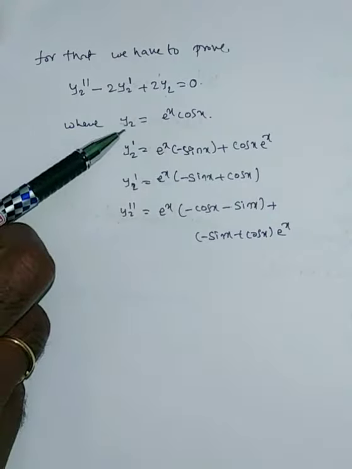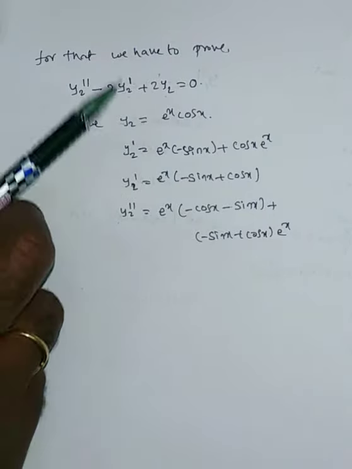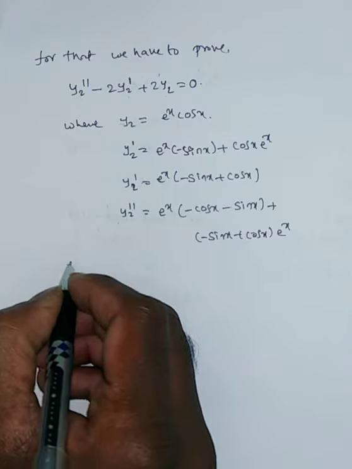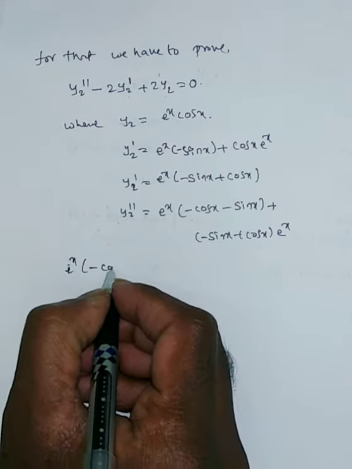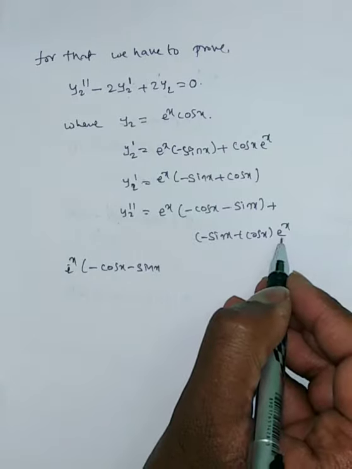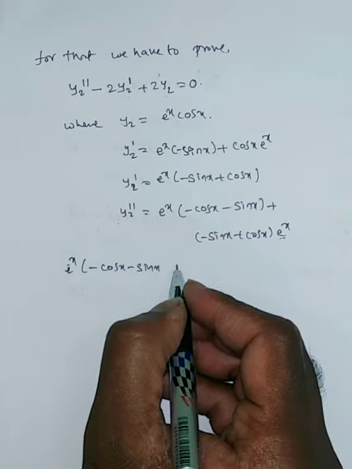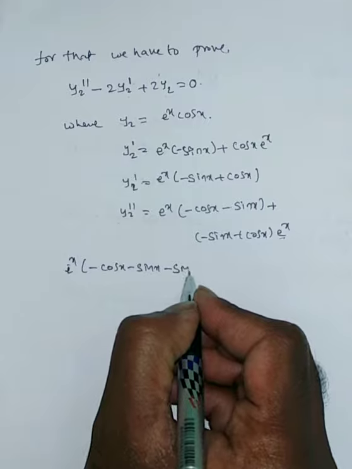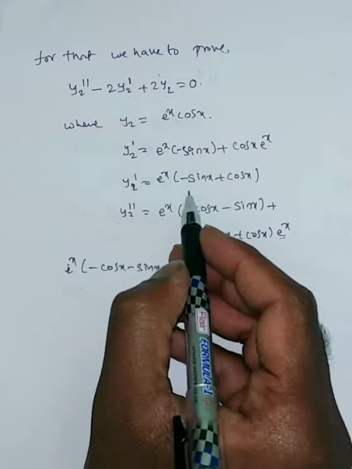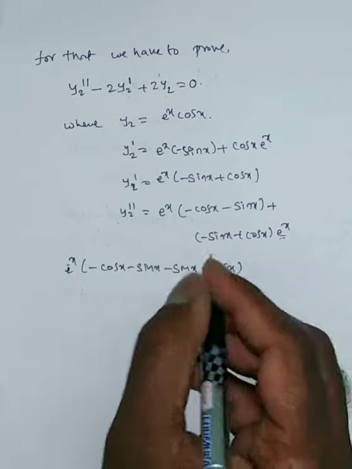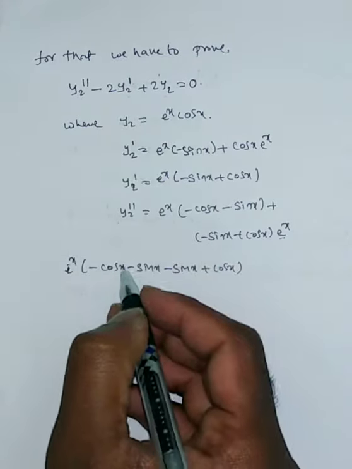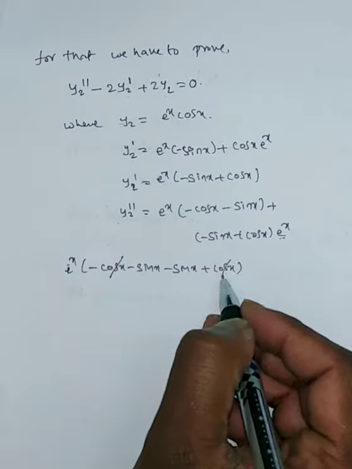Substitute y2 prime and y2 double prime in the given equation. Then you will have e power x into minus cos x minus sin x. I can take e power x common, then I will get here, minus sin x plus cos x. And here close the bracket. Actually we need to simplify, then these are getting cancelled. Anyway, I am cancelling here, these are cancelled.